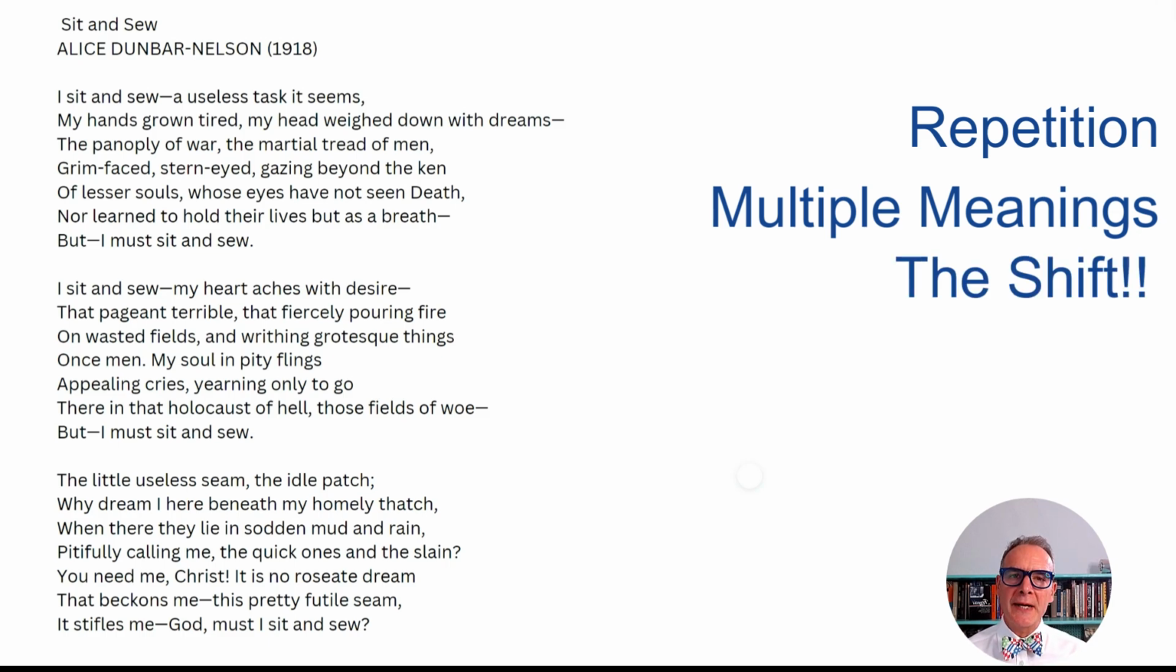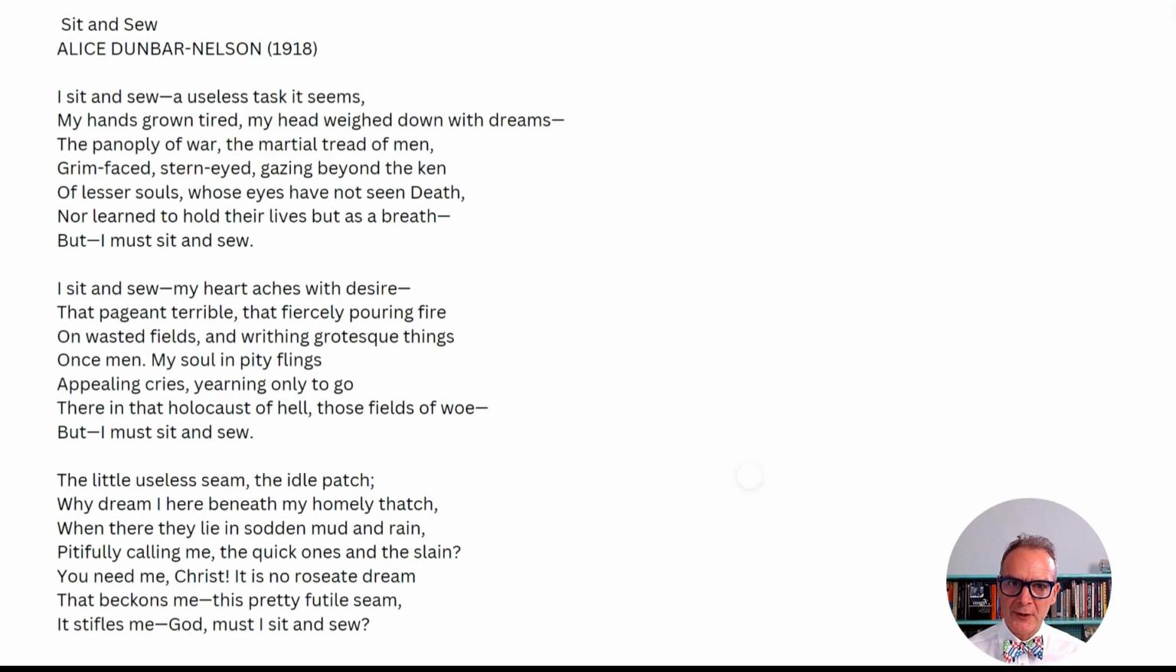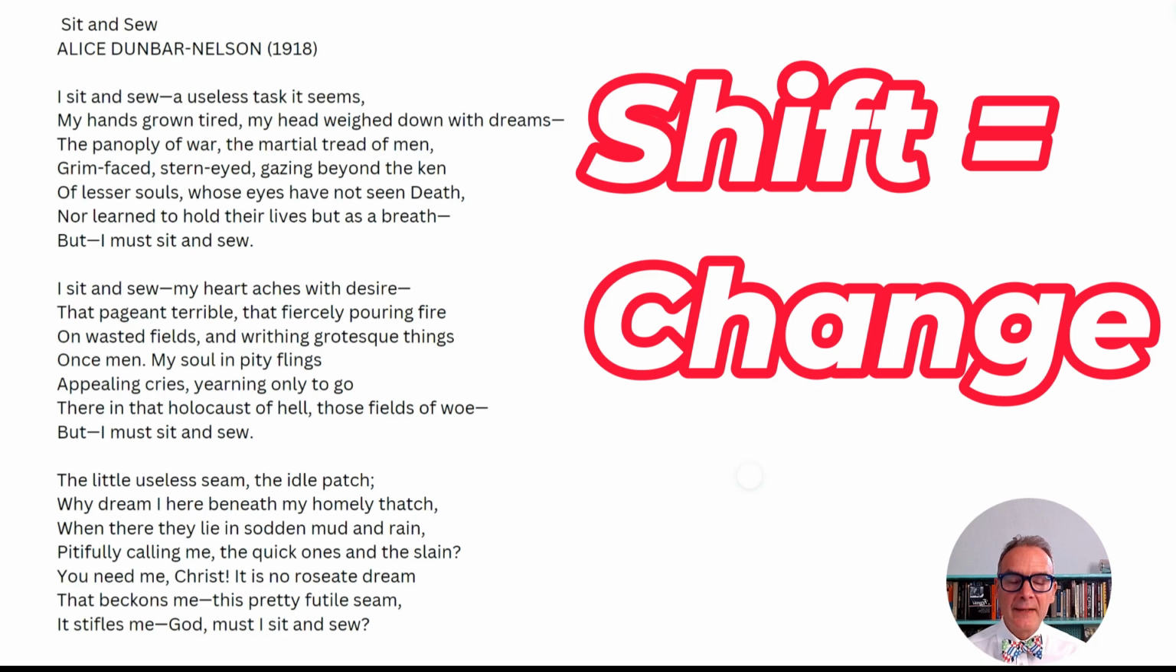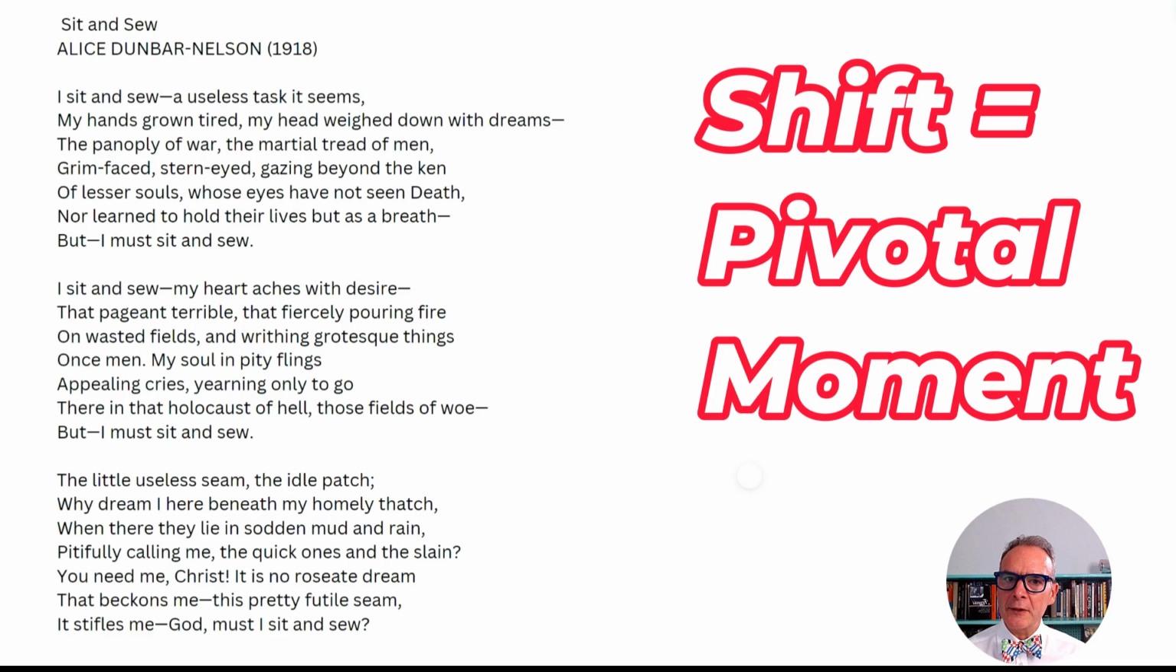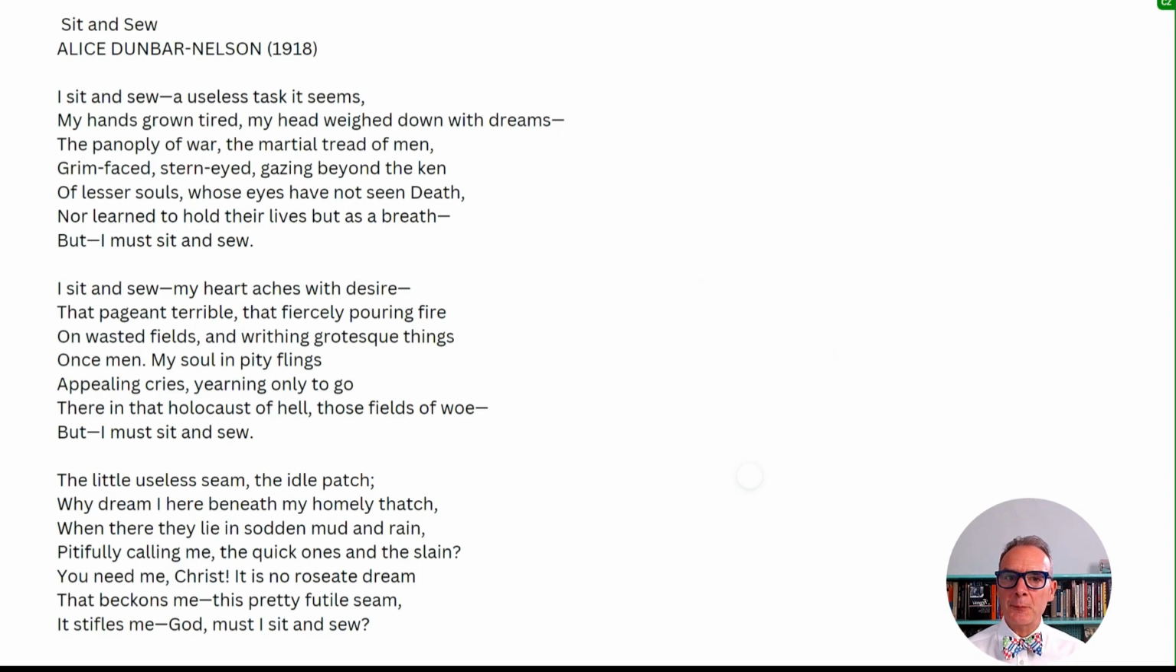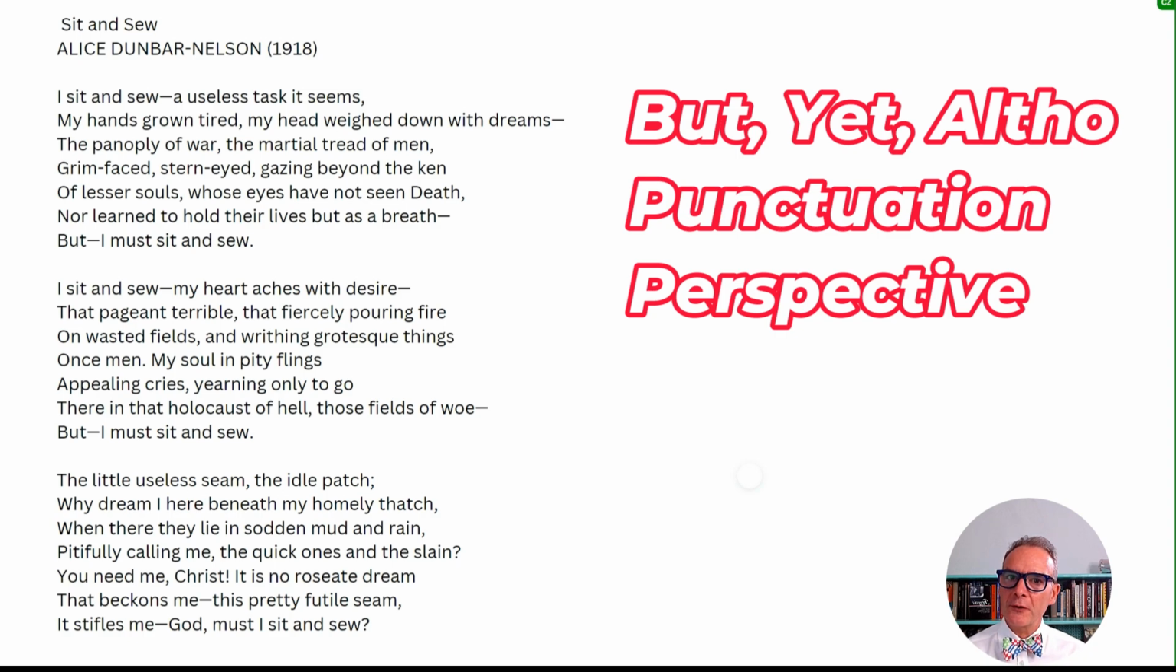Now, depending on the poem you're reading, a poem might have multiple shifts. A shift is a change in tone, perspective, or subject matter. It's crucial to see the shift in order to understand a poem's thematic meaning. It's a pivotal moment that adds depth and complexity to the poem. And the shift we're looking for here is the key shift that usually happens near the end of the poem. So as you're annotating this second time around, look for the shift. You can look for changes in tone, but you can also look for some common signals, such as transition words like but, yet, and although, changes in punctuation, or changes in perspective.